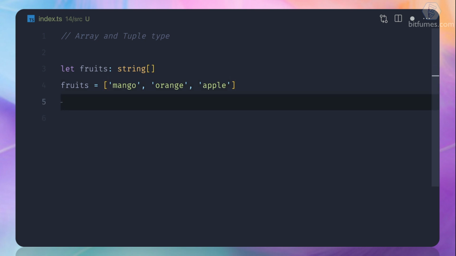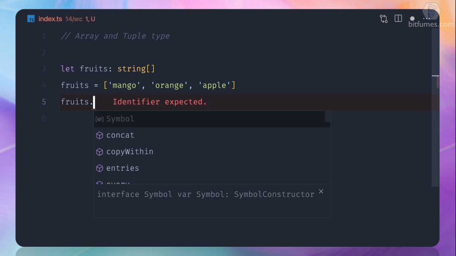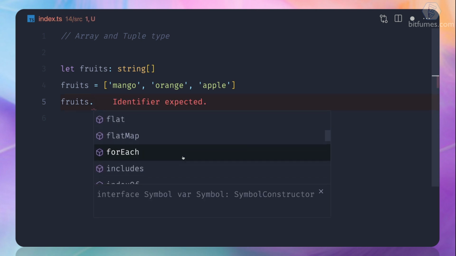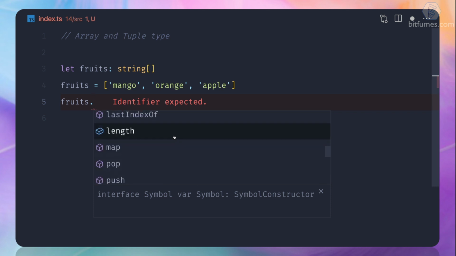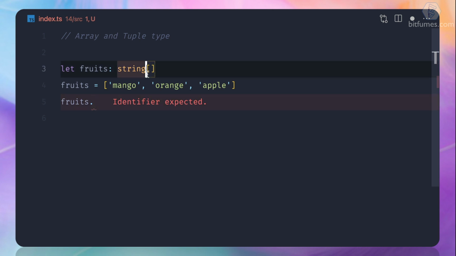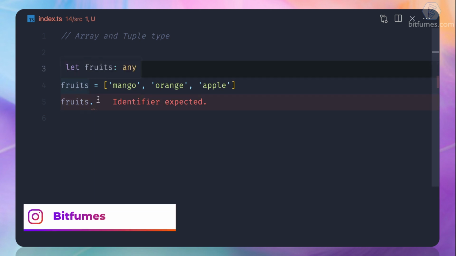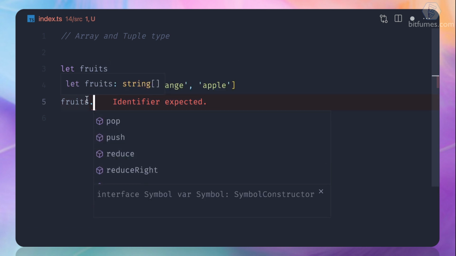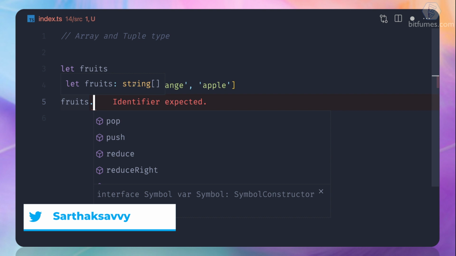And by defining it as an array, we will be able to use lots of autocomplete properties or methods, whatever you call them, available for arrays, just like length, map, pop, push. Everything is available here. But if I didn't have that, TypeScript says, okay, it's an any. You can see it's getting this by type inference. So it says it should be a string something.